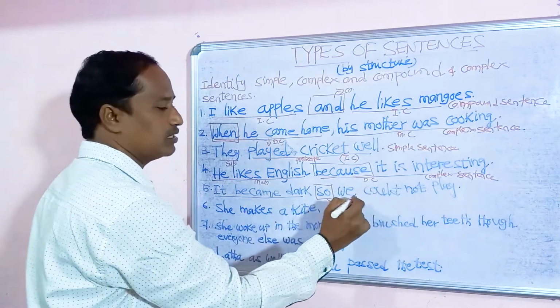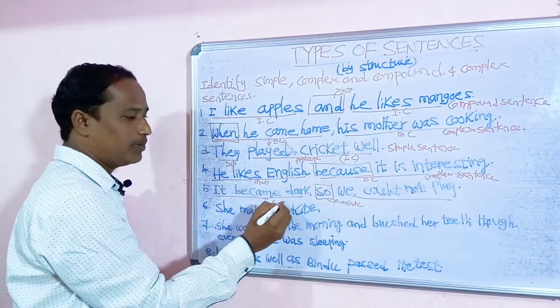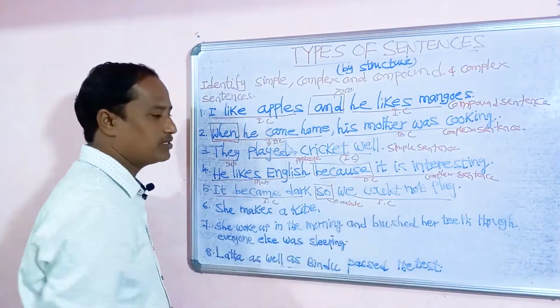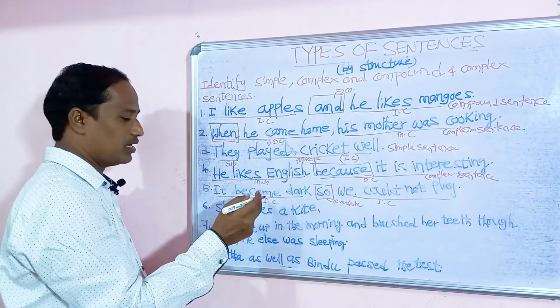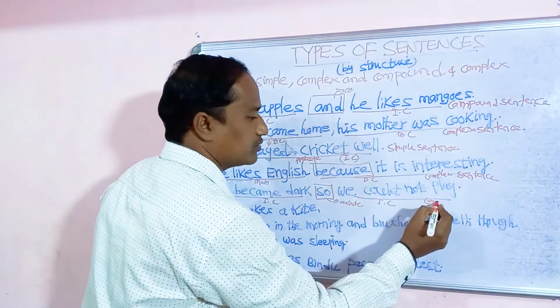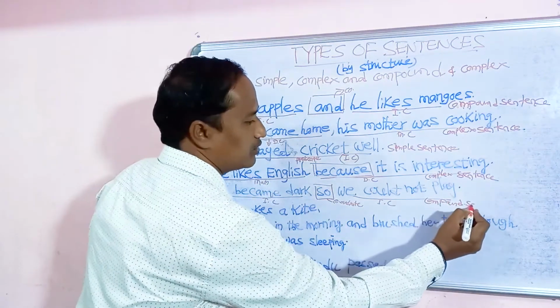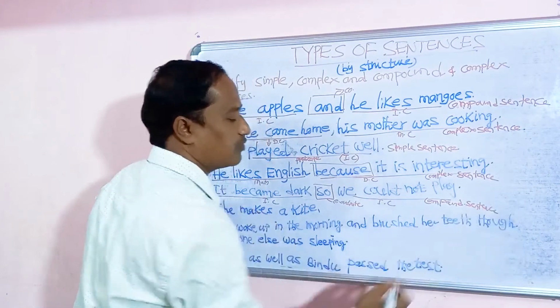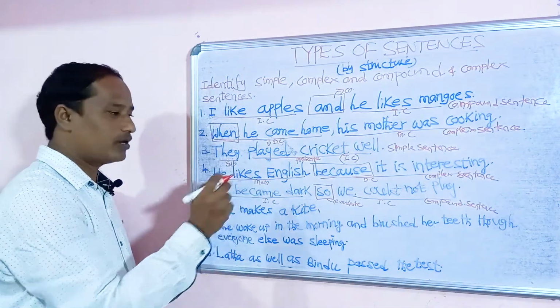These two clauses are main clauses, independent clauses, because they give us complete meaning. So this sentence is called a compound sentence. You know what a compound sentence is: a sentence that consists of two or more main clauses connected with a coordinate conjunction.